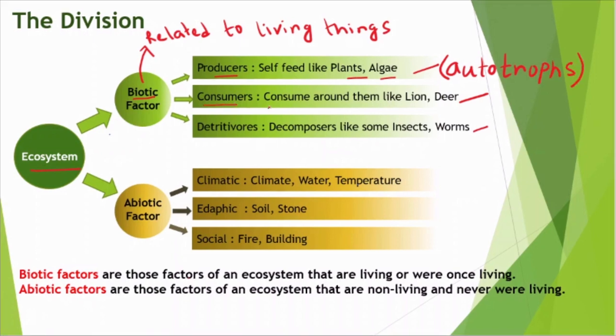Consumers consume their food from their surroundings, like lion, deer. They are known as heterotrophs.